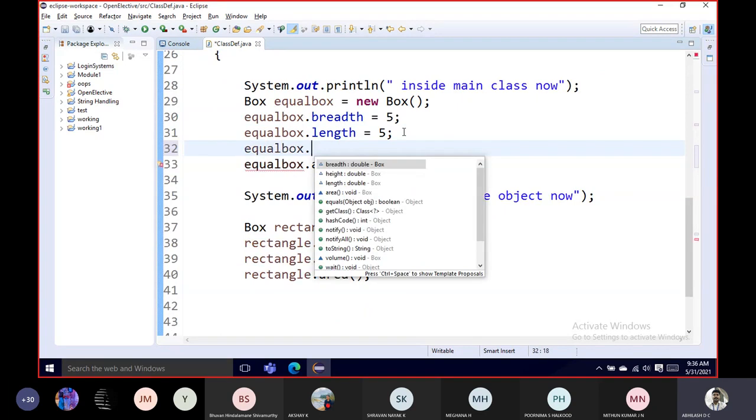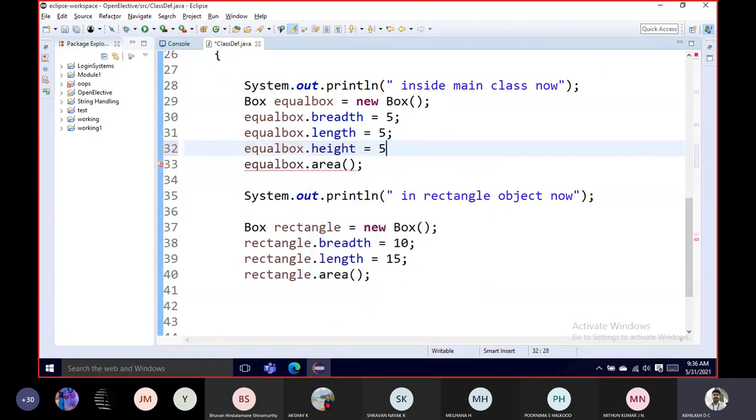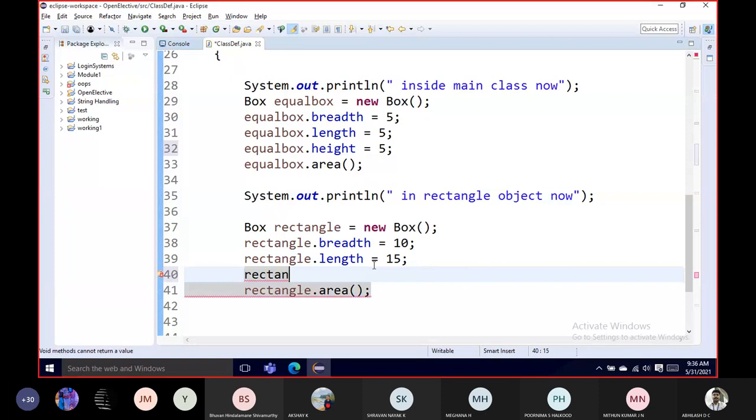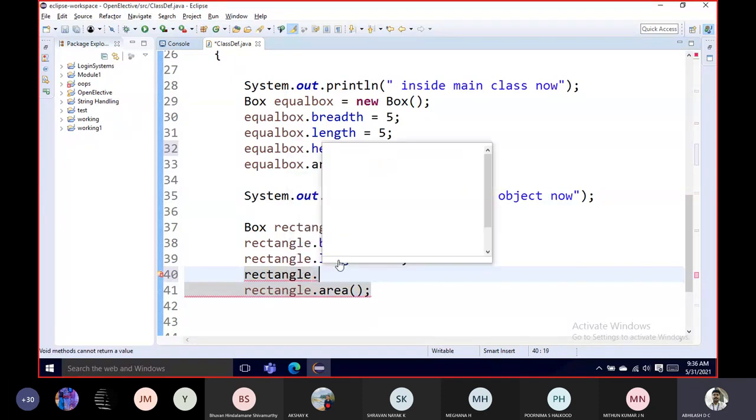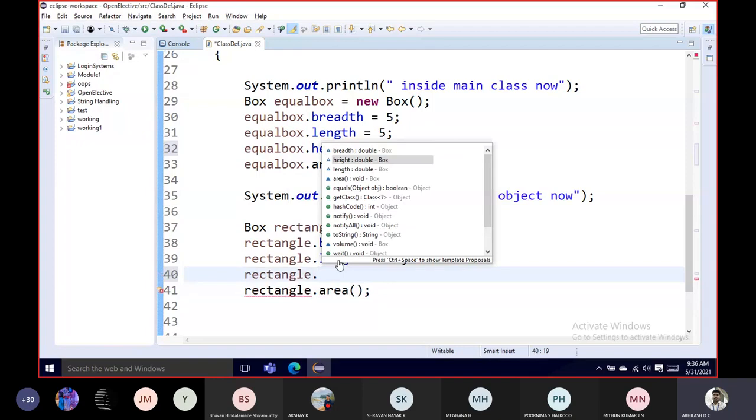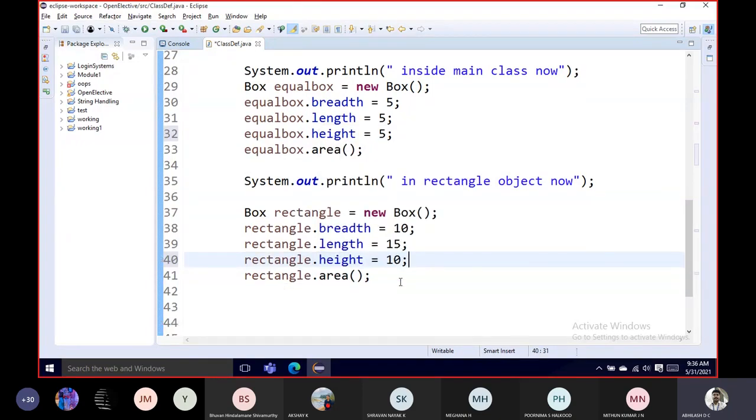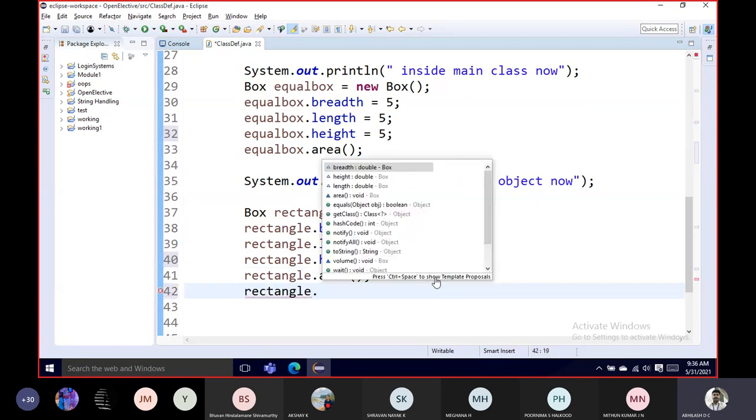So the next case is whenever you want to give the height: equal box dot height, you can also give it, and it will be the same. And for rectangle, rectangle dot height, let's say another value of 10 or so. I want the volume to be generated only for this, so you can go rectangle dot volume.